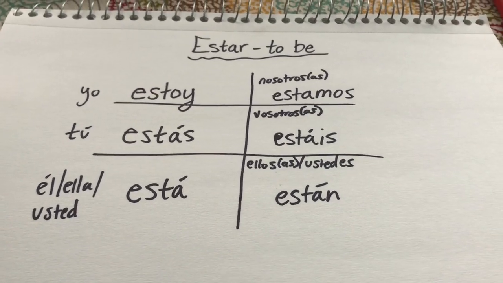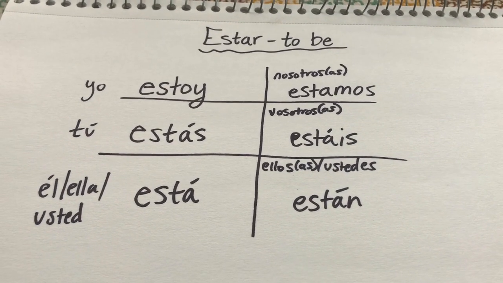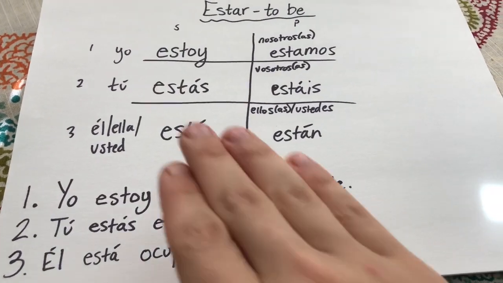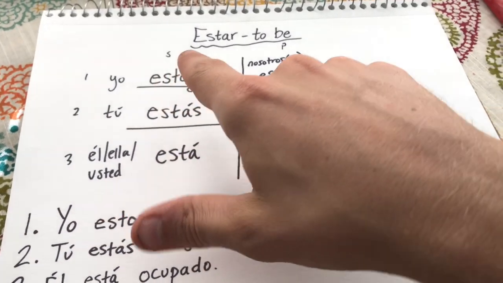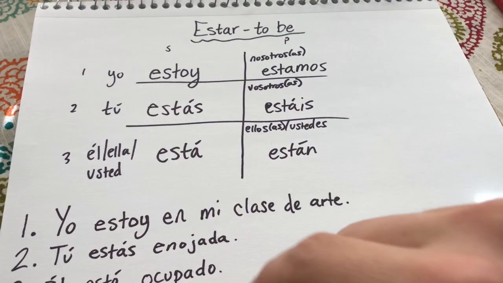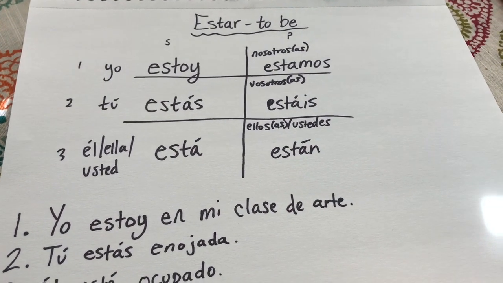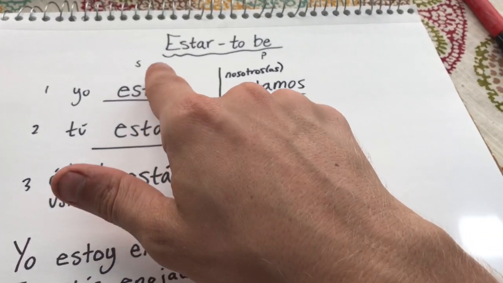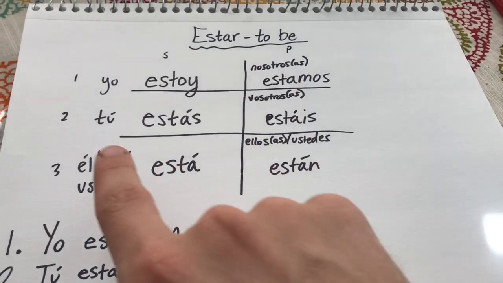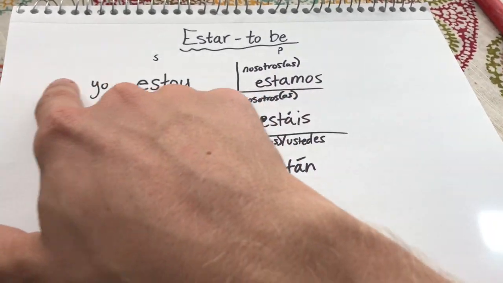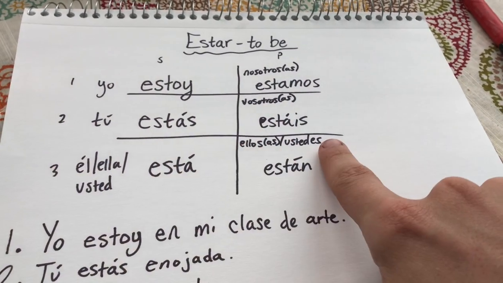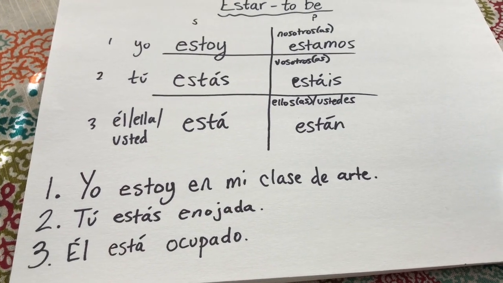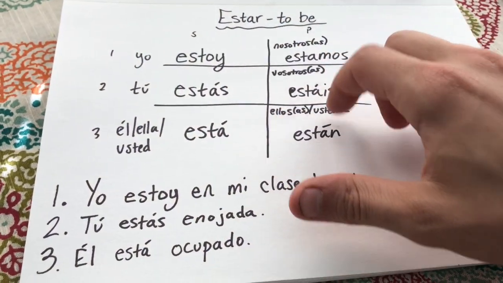Okay? Let me give you some examples of sentences that we can use estar in. I've written some examples here for the singular side. Remember that when we draw these little tables, they're kind of like T-charts, but more than one T. We have the singular side and the plural side. And then also going horizontally, we have first, second, and third person. This will help you remember some of the conjugations if you can memorize the different parts of this chart.